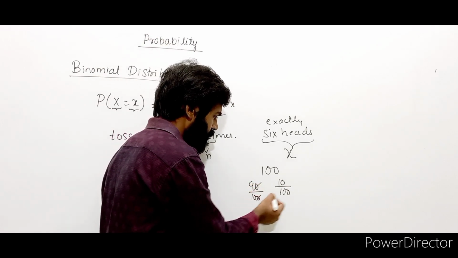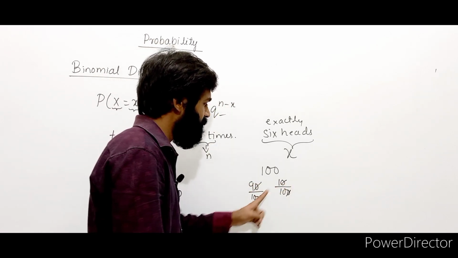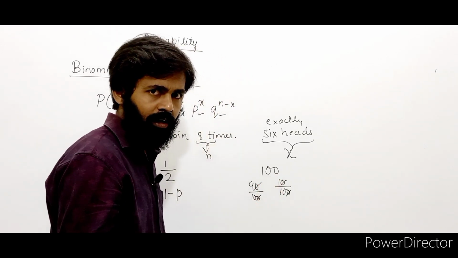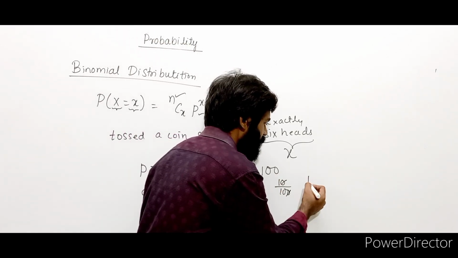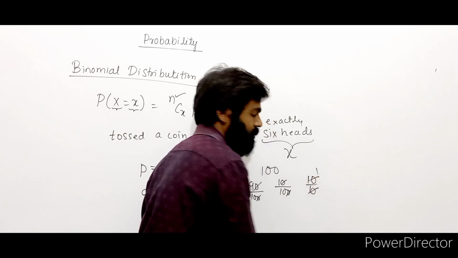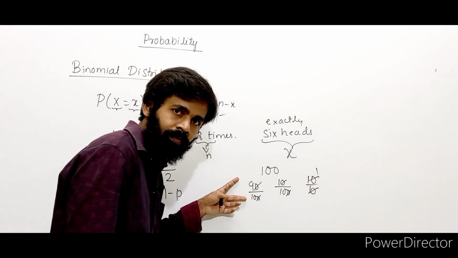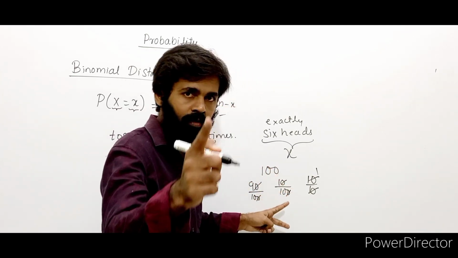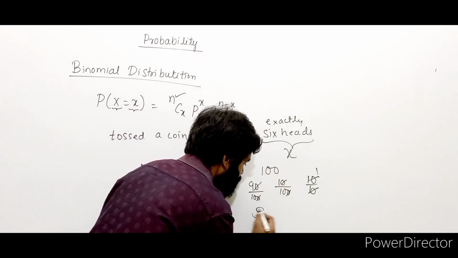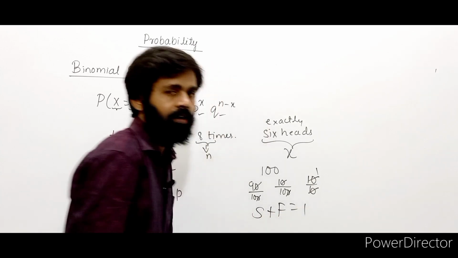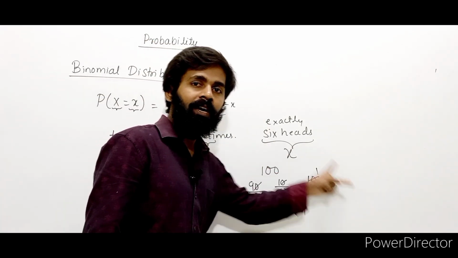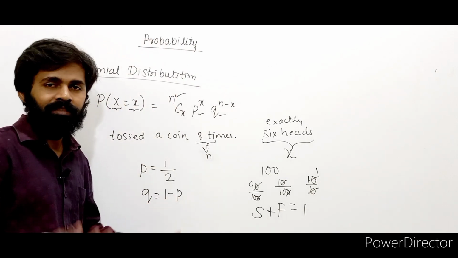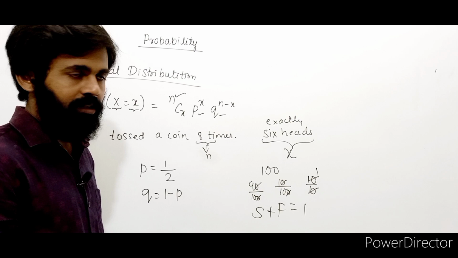Right. Now how much do you get? This is 9 by 10 plus 1 by 10. You add the total. 9 by 10 plus 1 by 10 is what? 10 by 10. That's nothing but what? 1. So this is success, this is failure. Success probability plus failure probability, what do you get? 1. Success plus failure is nothing but 1. If you want failure, it is 1 minus success. Failure Q is 1 minus success. Success is what? P. You understood?